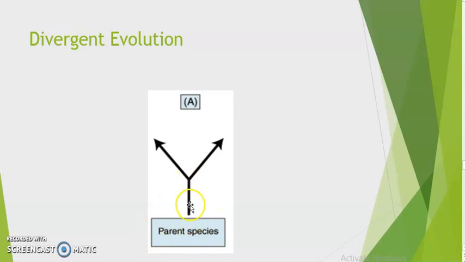But due to difference in the environmental condition, due to difference in the habitat, the parent species show divergence. Means they evolved differently. Same organ evolved differently. So what kind of evolution is this? It is supporting divergent evolution, that it supports common ancestry, and due to difference in the habitat, divergent evolution.